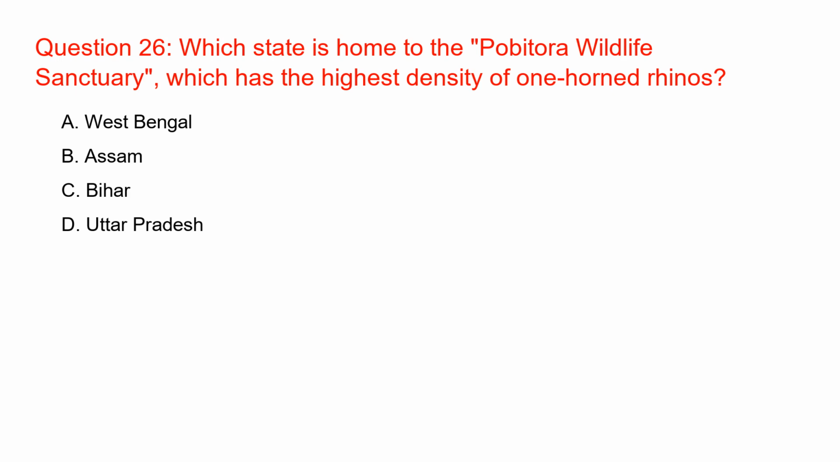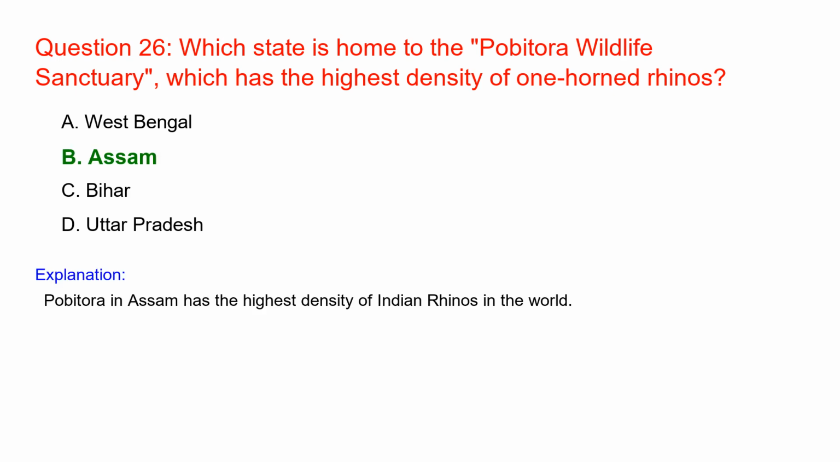Which state is home to the Pobitora Wildlife Sanctuary, which has the highest density of one-horned rhinos? Assam. Pobitora in Assam has the highest density of Indian rhinos in the world.